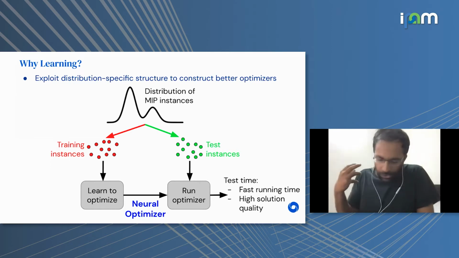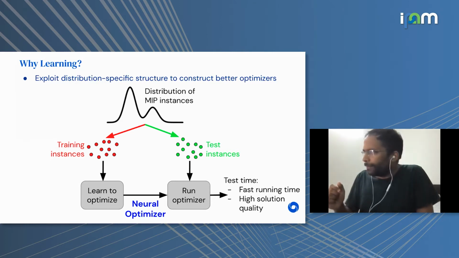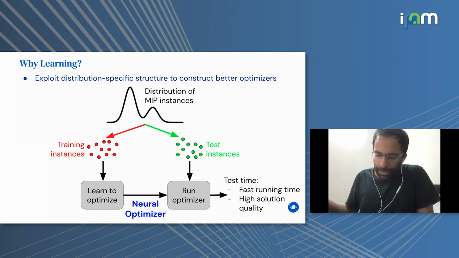And the idea is that this corresponds to a particular distribution over the MIP instance space. If we can draw samples from this distribution and train an optimizer on those samples, then on subsequent samples that we draw from the same distribution, that optimizer could potentially do a lot better than a solver that's agnostic to that distribution. And this fits how MIP solvers are actually used in the real world, because typical applications require solving many instances that are highly related to each other.